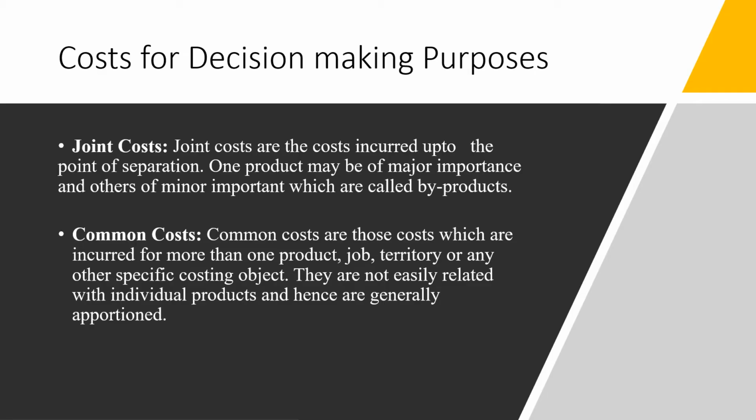We will move forward. The next type of cost is joint cost. These are the costs incurred up to the point of separation. One product may be of major importance, another of minor importance, which are called byproducts. So till the time they are joined, we call it joint cost, till the time they are separated. The next one is common cost. Common costs are those costs which are incurred for more than one product, job, territory, or any other specific costing object. They are not easily related to individual products and hence they are generally apportioned.